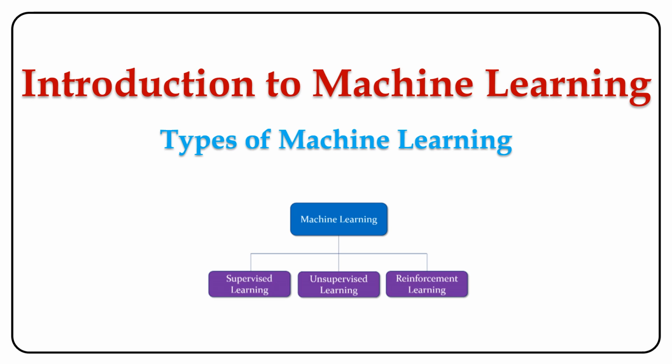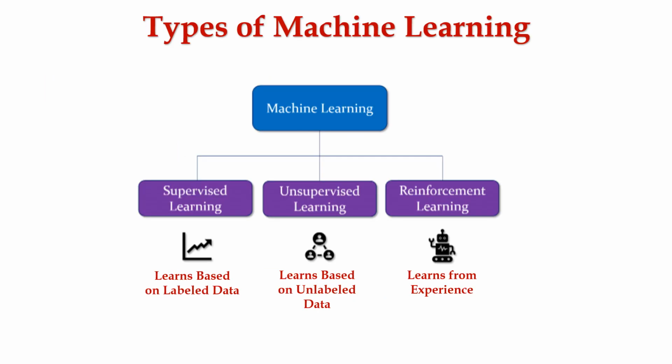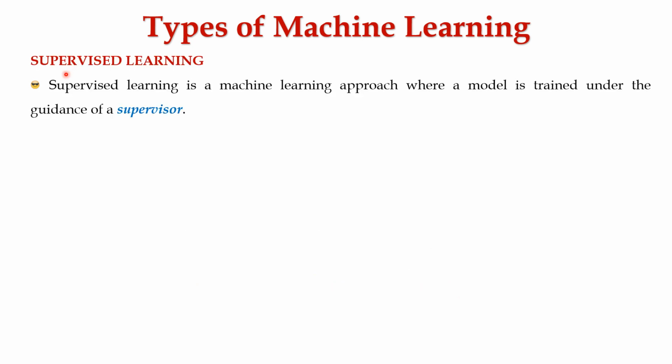In this session, let's learn about types of machine learning. Types of machine learning are categorized into three types, namely supervised learning, which learns based on labeled data; unsupervised learning, which learns based on unlabeled data; and reinforcement learning, which learns from experience. Let's start with supervised learning in detail.